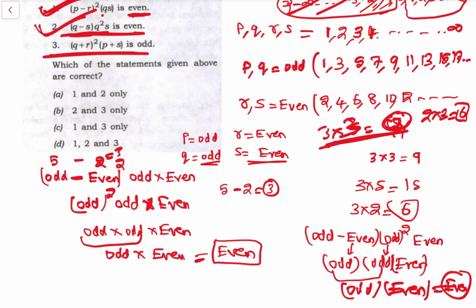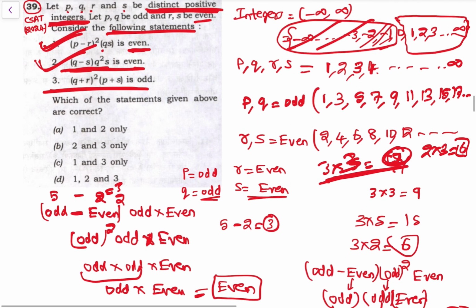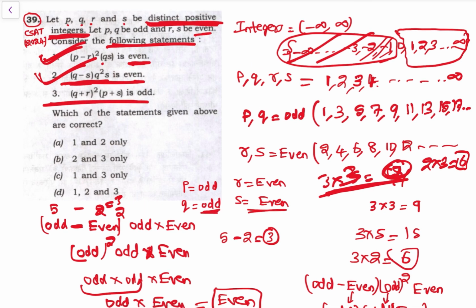Then let's check the third one. Q is odd plus R is even, square, into P, that is odd, plus S that is even. Odd plus even is 3 plus 2, that is 5, which is odd.